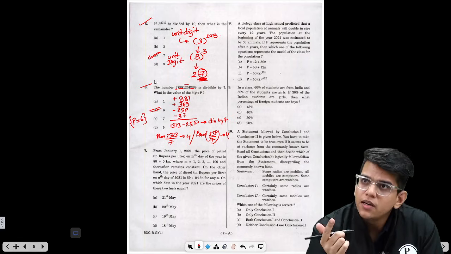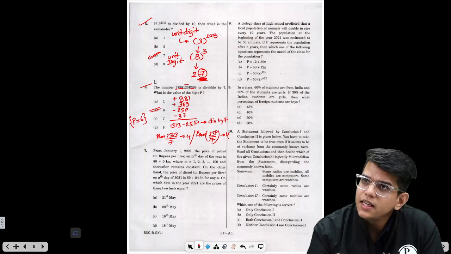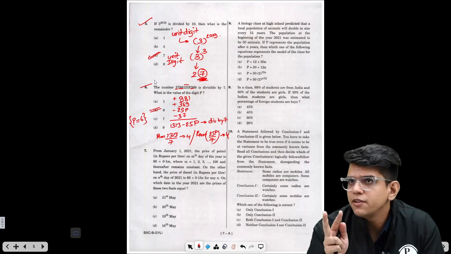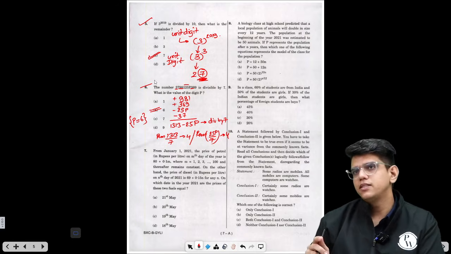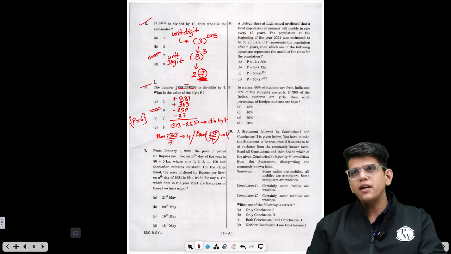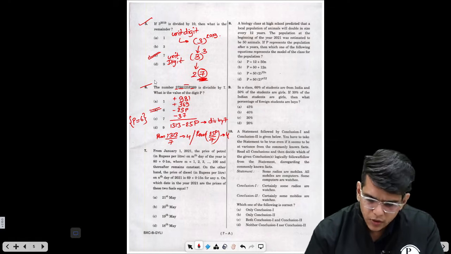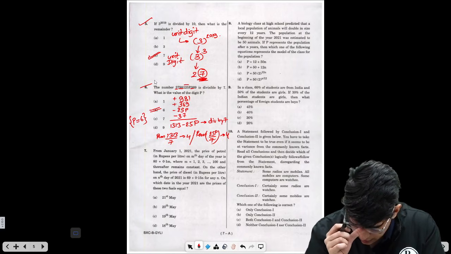So remember, going ahead, if there are two numbers, in this case 1330 minus 25p, both of these should be divisible by 7 for the whole thing to be divisible by 7, or the remainder should be the same, right? In that case only these numbers will be divisible by 7. So both of these questions were easy. Now let's move to the seventh question.